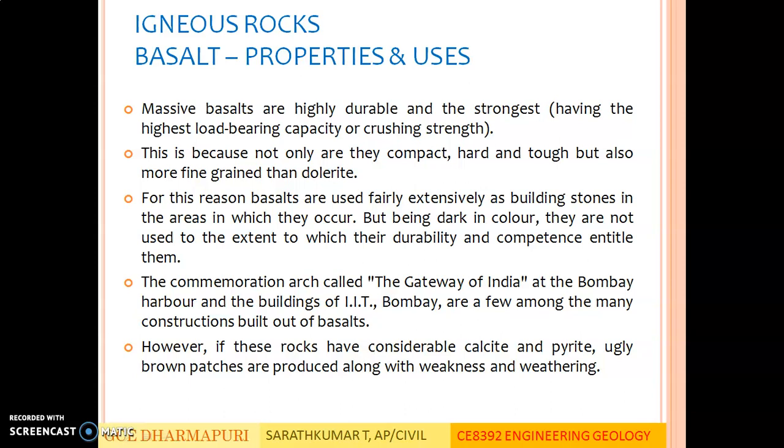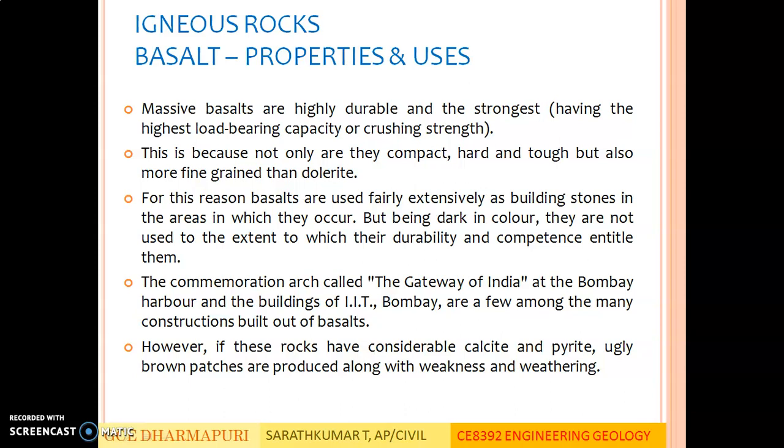For this reason, basalts are used fairly extensively as building stones in the areas in which they occur. But being dark in color, they are not used to the extent to which their durability and competence entitle them. Even though both durability and load bearing strength are higher, these basalt rocks do not have a pleasing color, so they are not used very much.